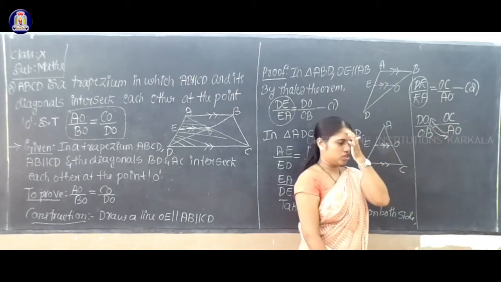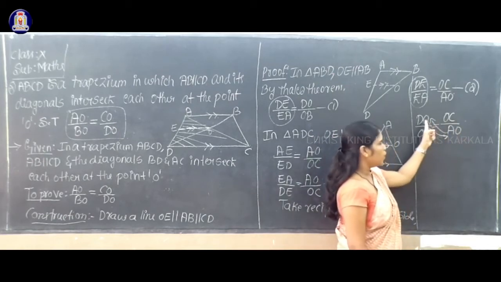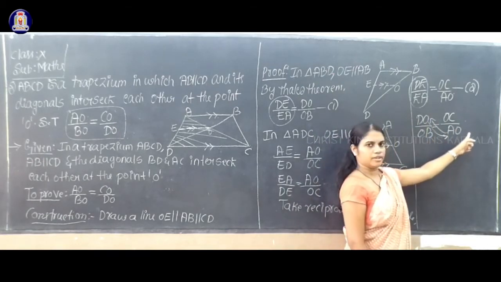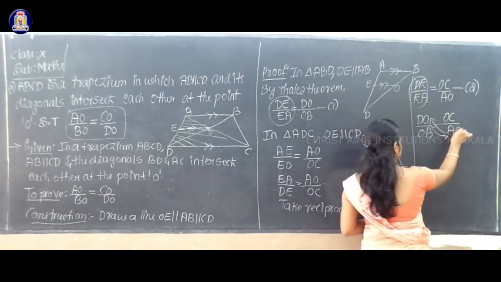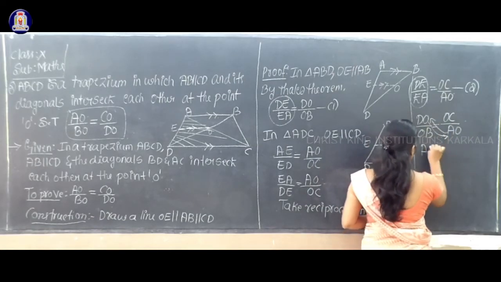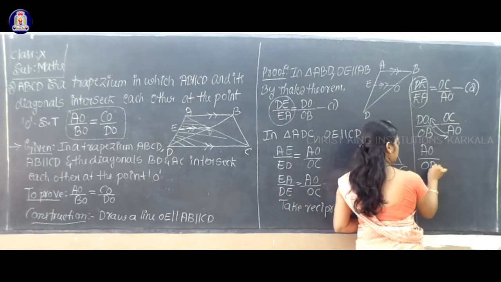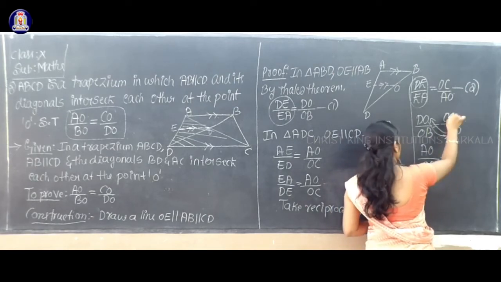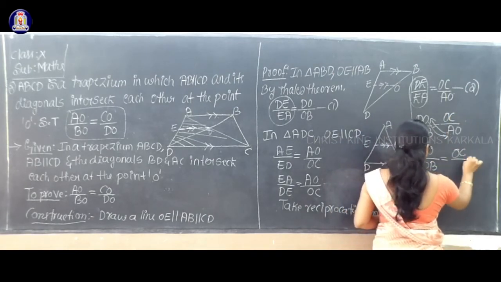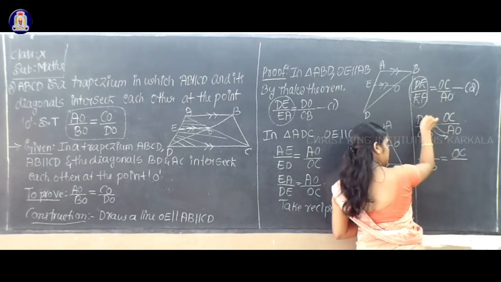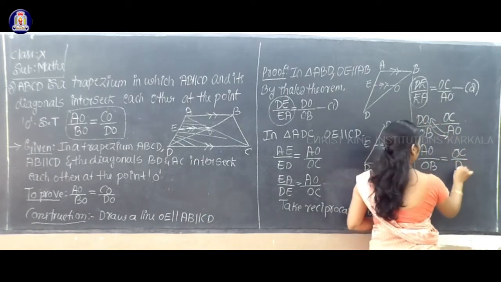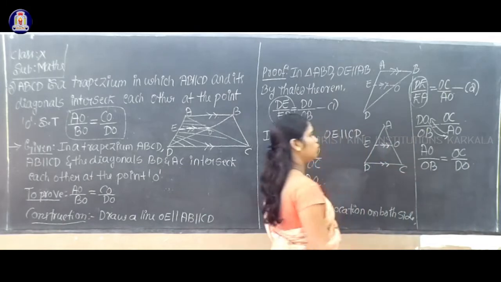What will you get? AO by OB will be as it is, equal to OC as it is, by DO.